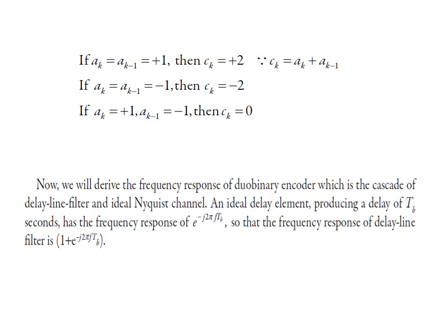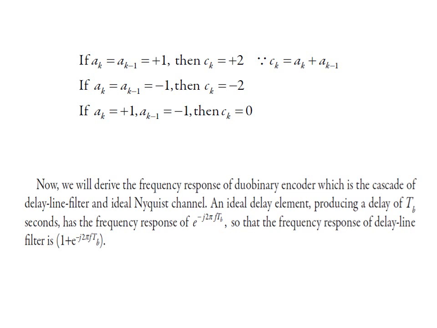Now we will derive the frequency response of the duo-binary encoder, which is the cascade of the delay line filter and the ideal Nyquist channel, as we have seen in the block diagram of the duo-binary encoder. An ideal delay element producing a delay of TB seconds has the frequency response of e raised to -j2πfTB. So the frequency response of the delay line filter is 1 plus e raised to -j2πfTB.